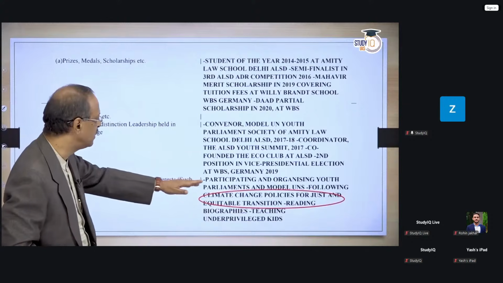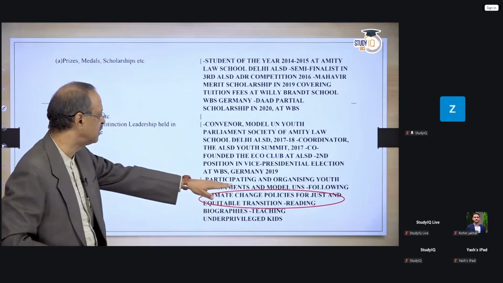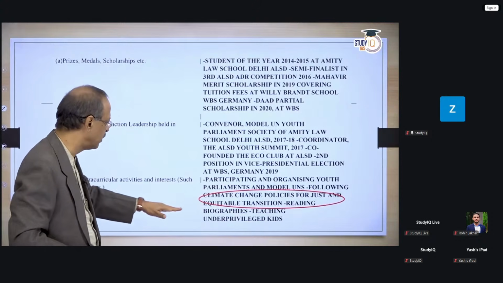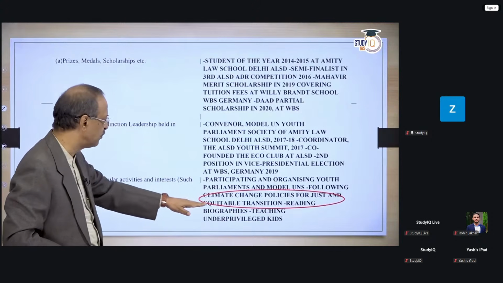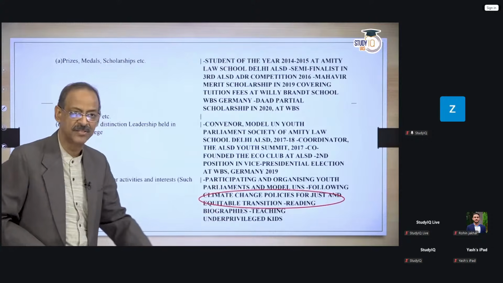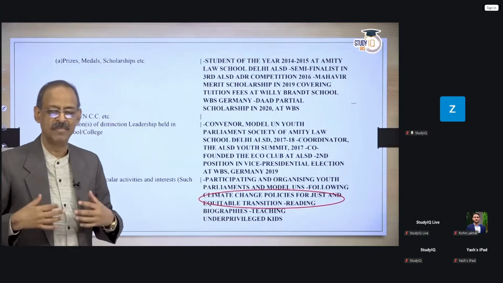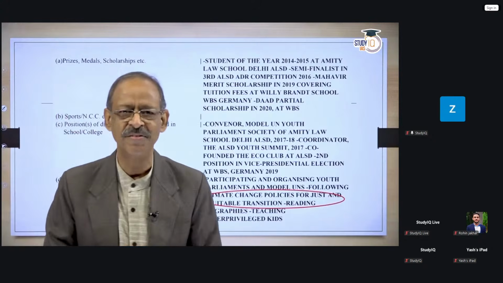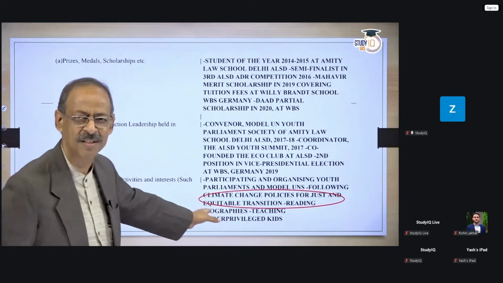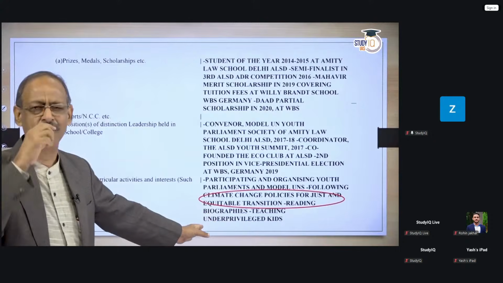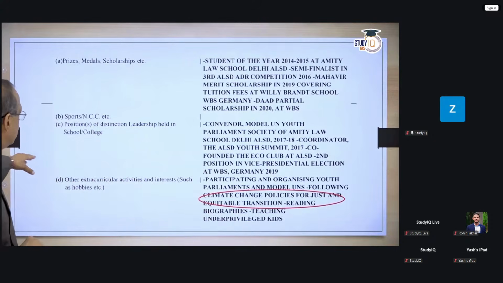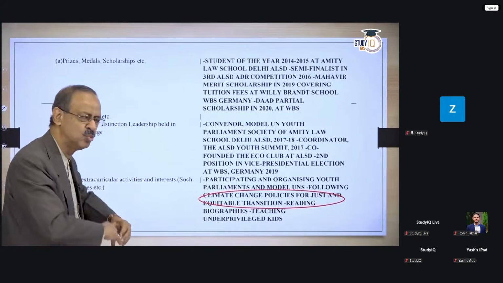Here it is not. Participating and organizing youth parliaments and model UNs. Here, following climate change policies and reading biographies, teaching underprivileged kids. By my understanding, if you are preparing for the civil service, you will have time for 1 or 2 hobbies. Not as many hobbies as here. So think over it before you write, and that's why this was kept here. Here it appears too elaborate.